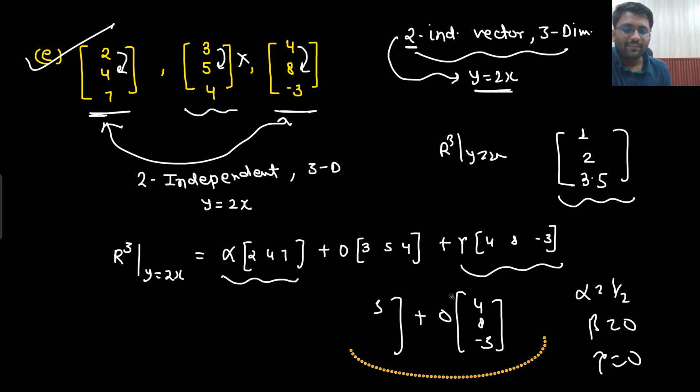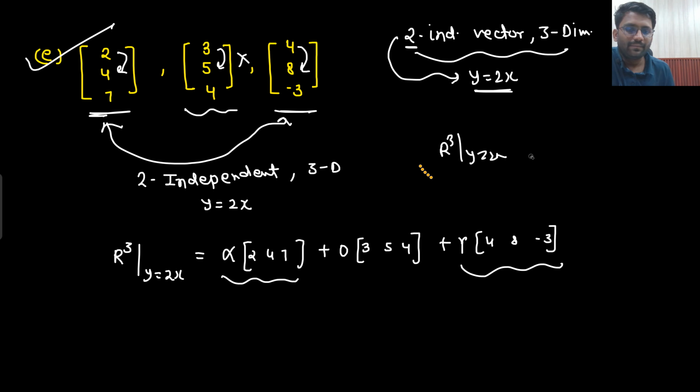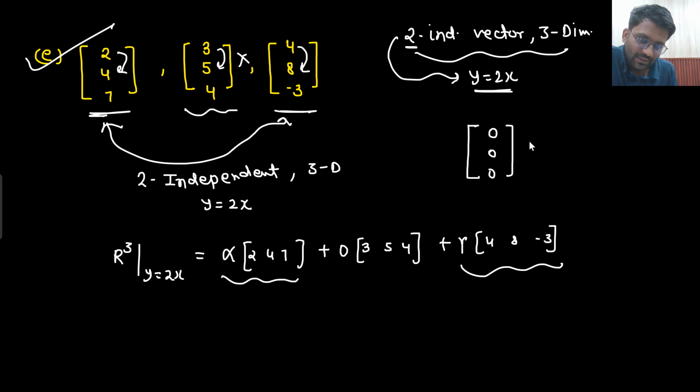Now let me know one thing. Does this belong to R3 with y equals 2x? Yes sir. X is 0, so y also has to be 0, z also has to be 0. So this belongs to R3 with y equals 2x, right?